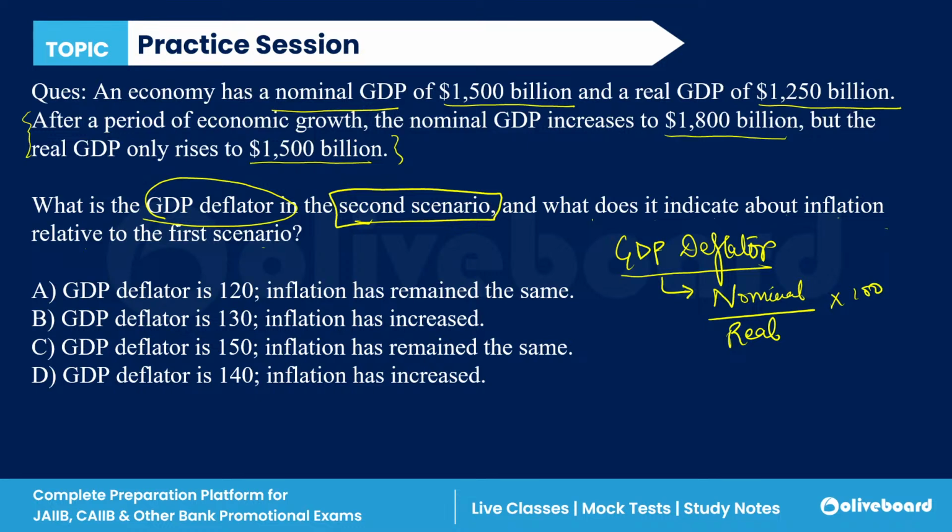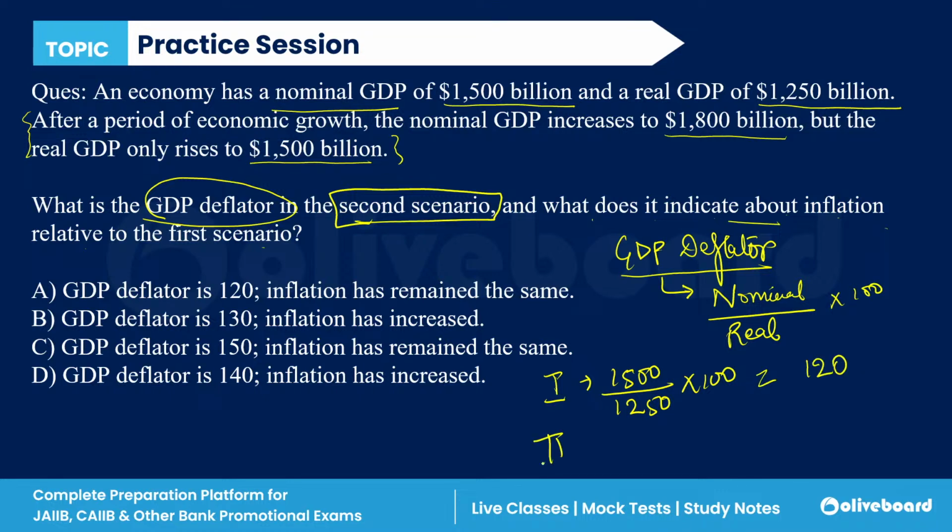Now, first of all, we have to calculate both scenarios. Why? Because we have to analyze both scenarios and check the inflation also, right? In the first scenario, the nominal GDP is 1,500 upon real 1,250 into 100. If we solve it, the answer is 120.